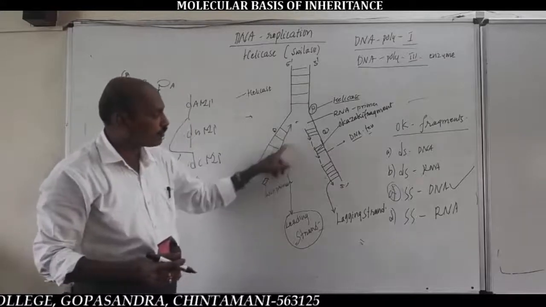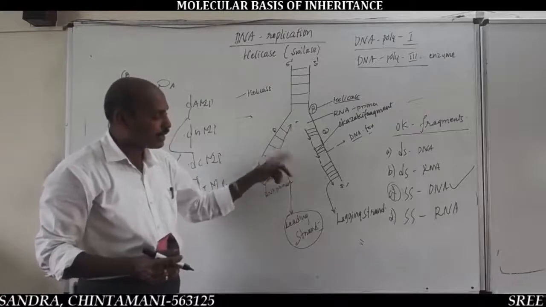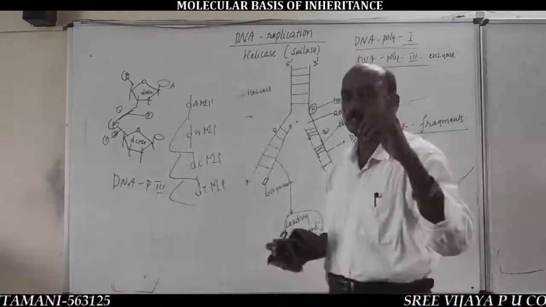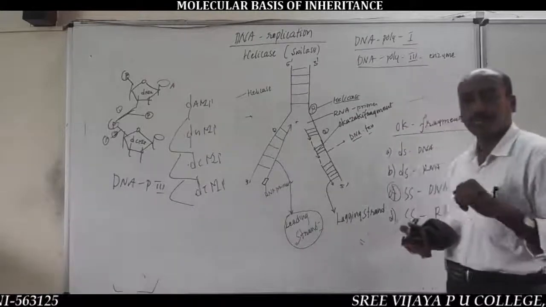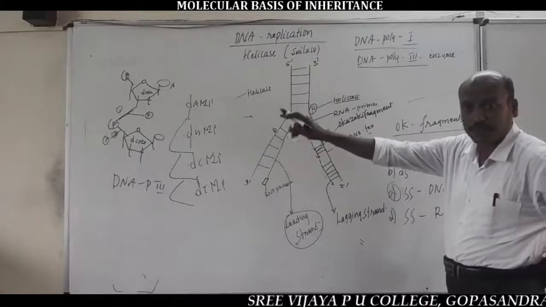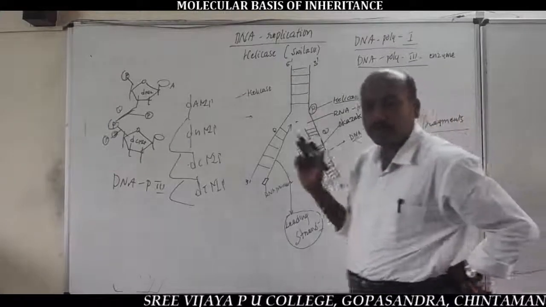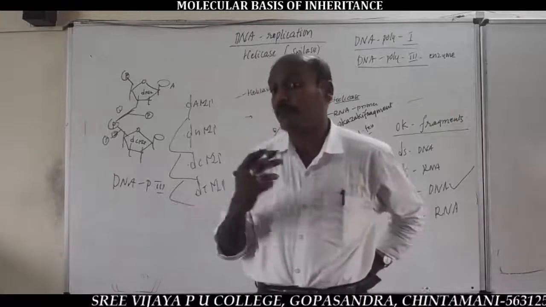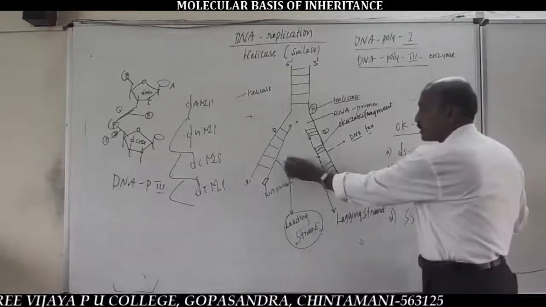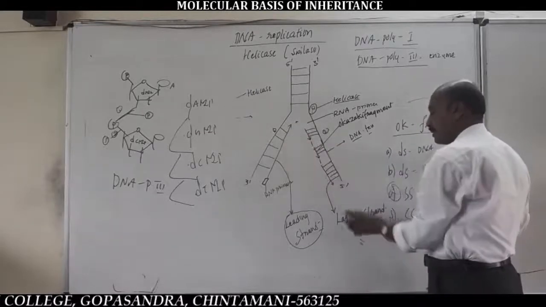The formation of new strands, that is the continuous strand or leading strand and the lagging strand, takes place in the presence of DNA polymerase third enzyme, because it helps in the formation of phosphoester bonds between the sugar and phosphate groups of the backbone of DNA, as a result synthesizing the leading and the lagging strand, the continuous strand and the discontinuous strand.